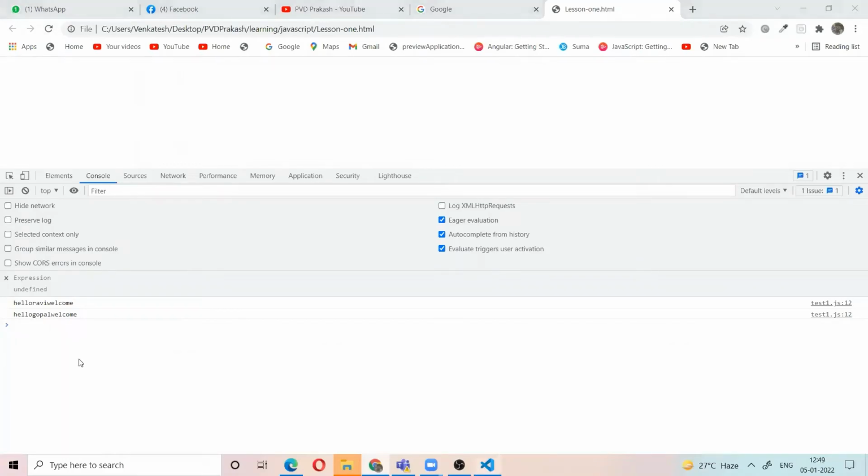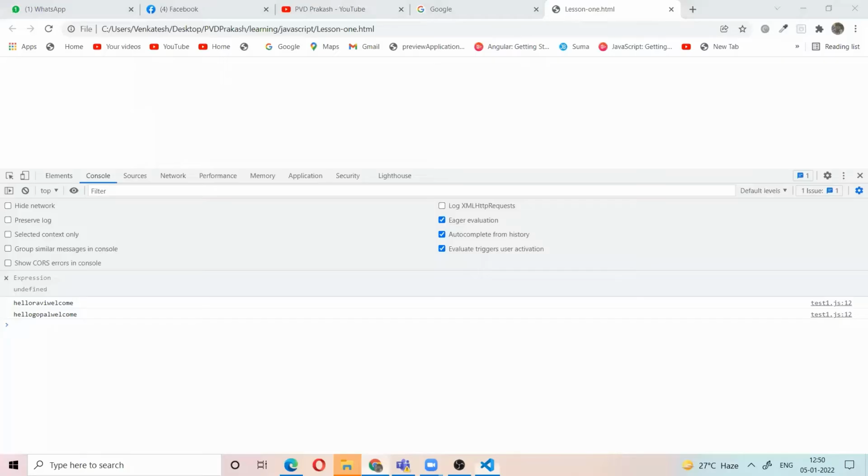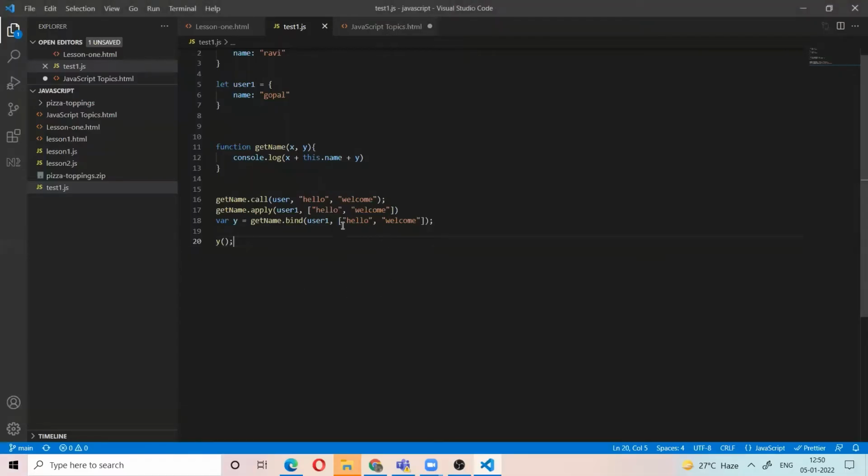That's it. Then what is bind? Bind will not call the function. It will take only the function definition and return the function definition. Only when it is called will it run. So what does that mean? Here you need to pass the arguments for the y function.